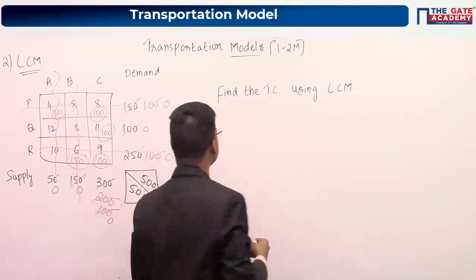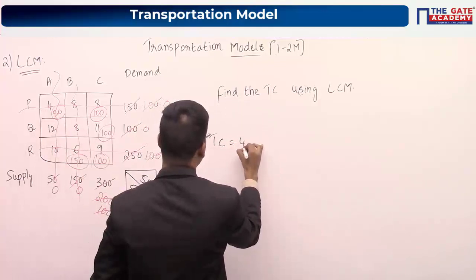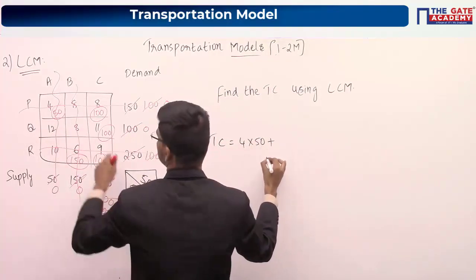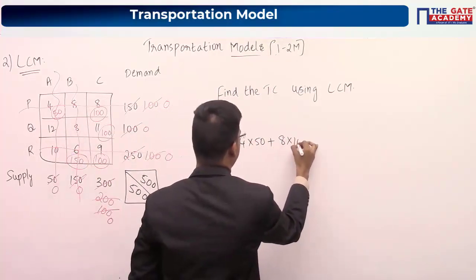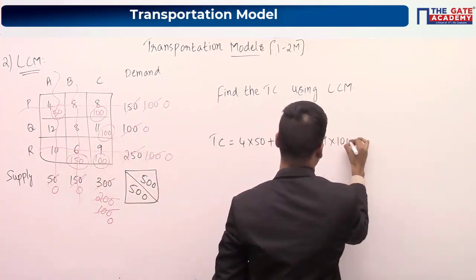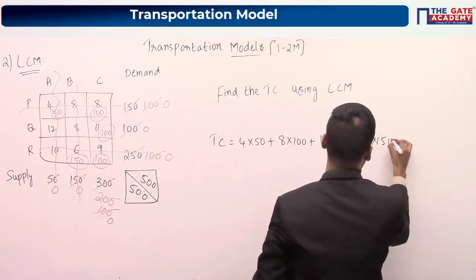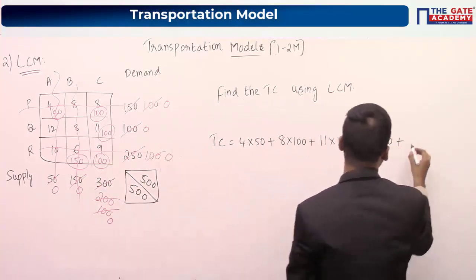Now calculate the total cost. Your total cost will be 4 into 50 plus 8 into 100 plus 11 into 100 plus 6 into 150 plus 9 into 100.